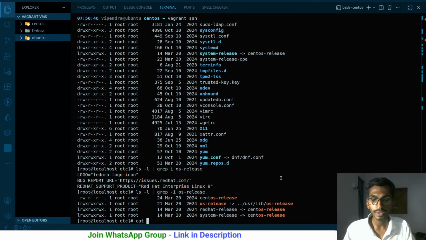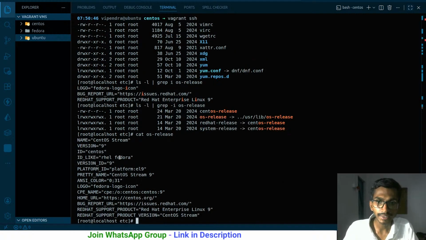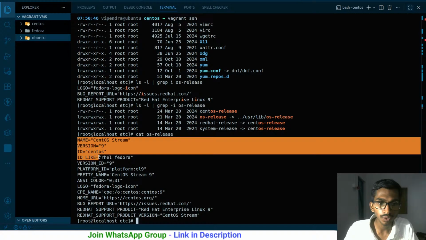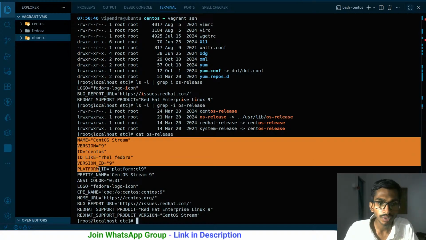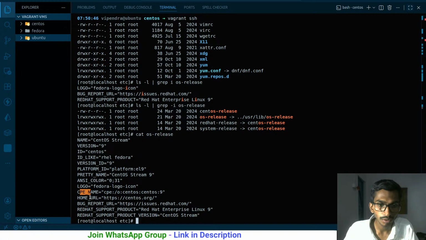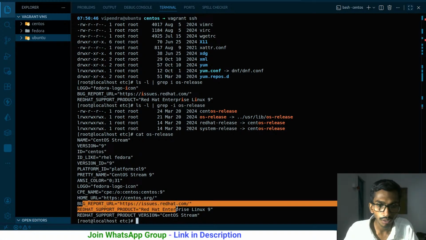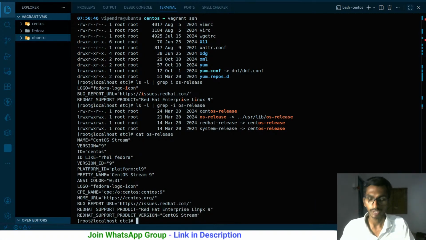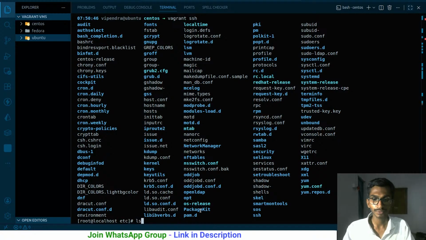So cat OS release. This is the result that's getting printed over here. So name is CentOS, version is 9, ID is CentOS, ID like, version ID, platform, and ANSI color, logo you have, and home URL you have, all these things. Ultimately you can just go through them. But if I say ls, and I want to filter it with the OS release name.